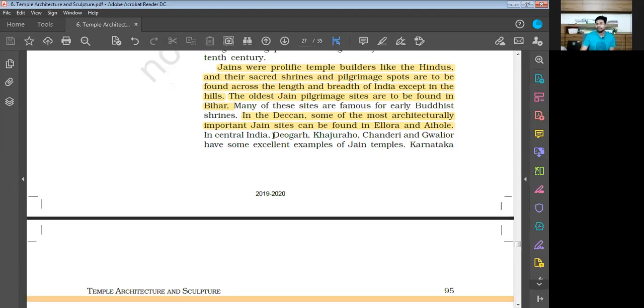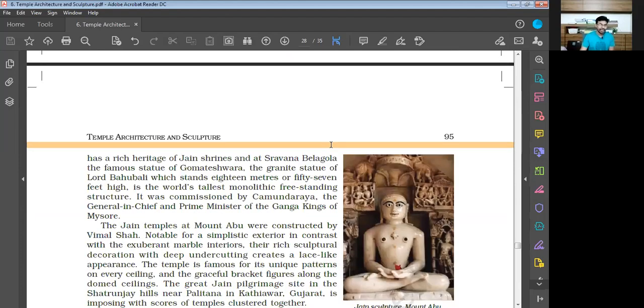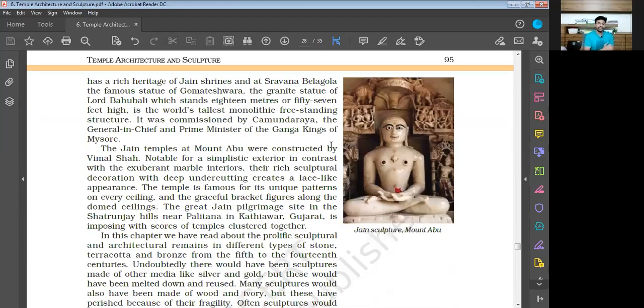Now, in central India, when we talk about central India, it means Madhya Pradesh and regions around Madhya Pradesh. In central India, Deogarh, Khajuraho, Chanderi and Gwalior have some excellent examples of Jain temples. Then Karnataka has a rich heritage of Jain shrines, and at Shravanabelagola, the famous statue of Gomateshwara, the granite statue of Lord Bahubali, which stands 18 meters or 57 feet high, is the world's tallest monolithic freestanding structure. So it is very important.